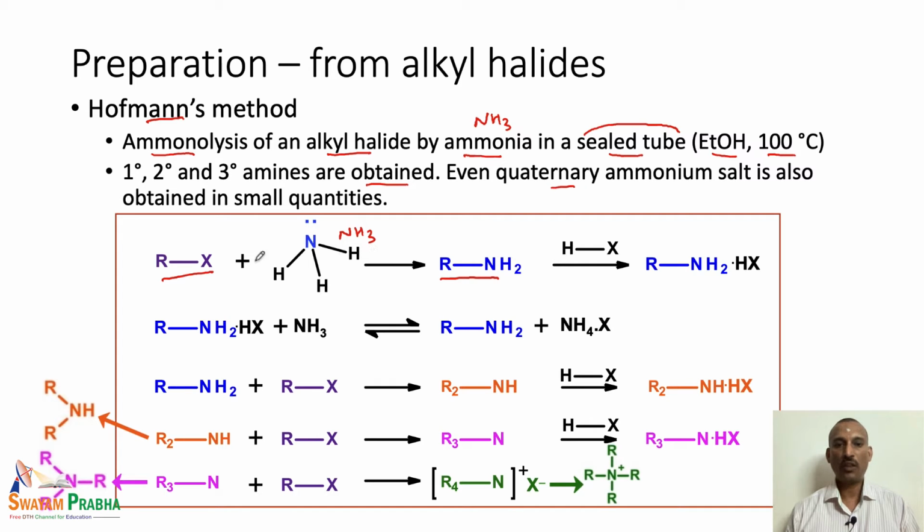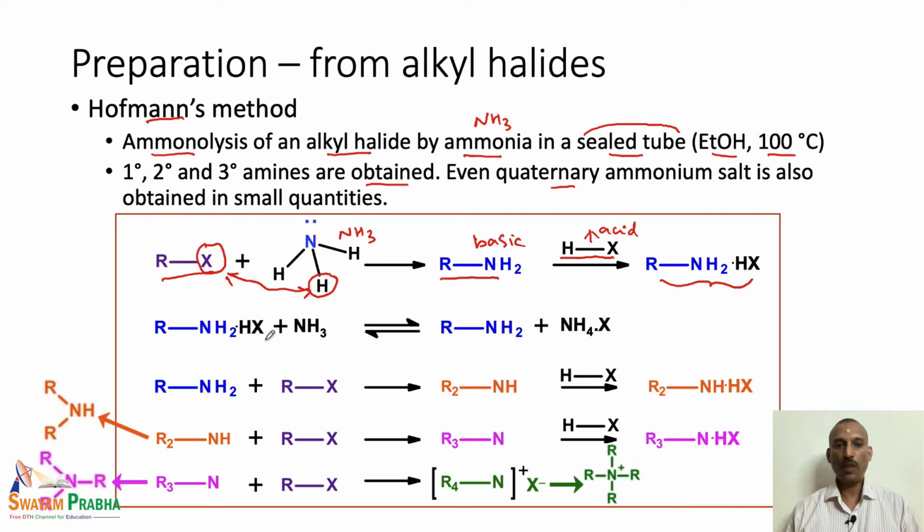In this particular reaction, the halogen from the alkyl halide and one of the hydrogens combine together to form the corresponding halo acid, HX. The amine is basic in nature, and this HX is acidic in nature. So, an acid-base reaction occurs to give a complex of this nature, that is, the hydrohalide salt of the primary amine is formed. So, this is how we end up with the formation of the primary amine.